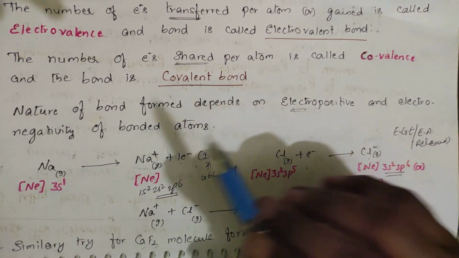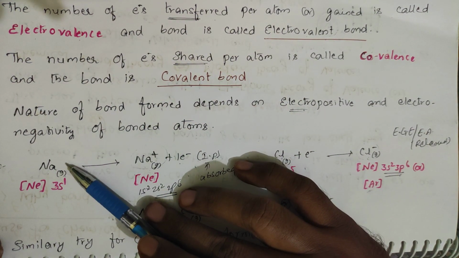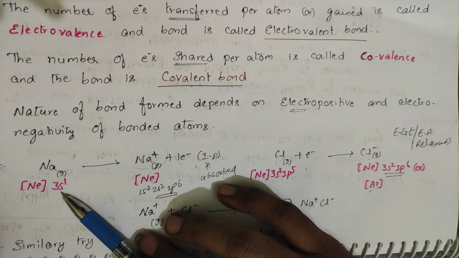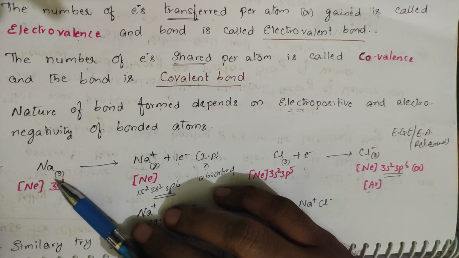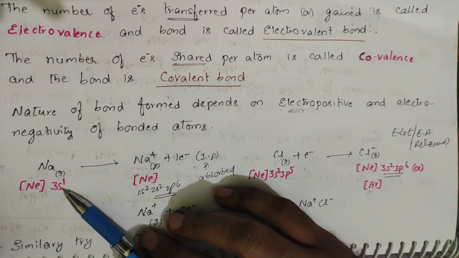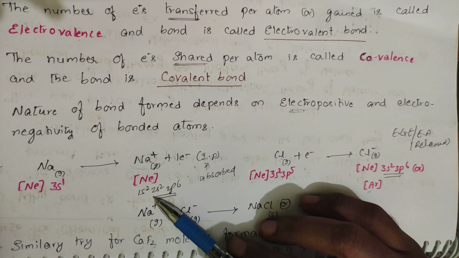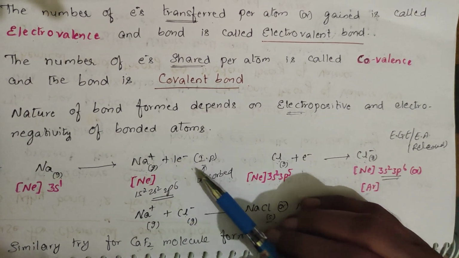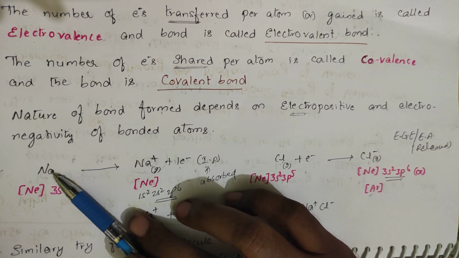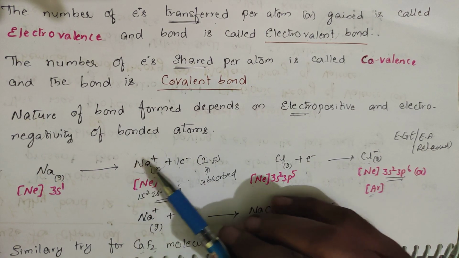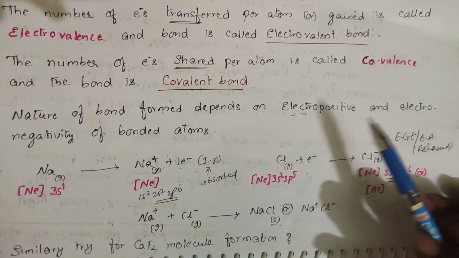Suppose I take one example, sodium. The sodium configuration is neon 3s1. After losing one electron from the 3s orbital, it has 2s2 2p6 in the valence shell. Always remember, this should be considered in the gaseous state only. So sodium in the gaseous state, after losing 1 electron, is converted to Na+, and it has 8 electrons in the valence shell.